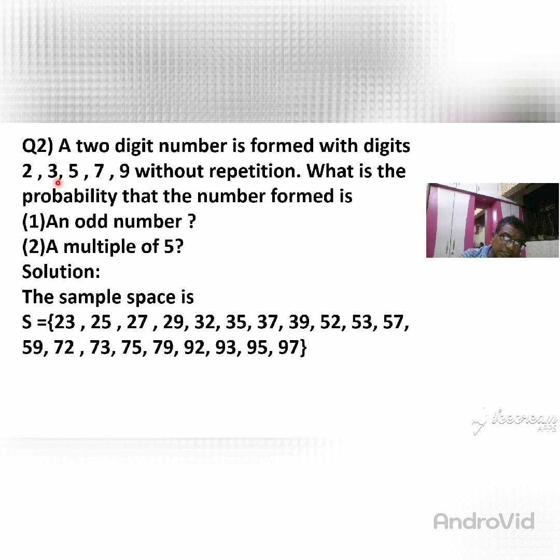But there is one thing I have not explained, and I explain it here. They say without repetition. Without repetition means this 2 and again 2, you don't write. Means you don't write 22, because there is a repetition of number 2. So that is called repetition. Means if you write 22, then it is repetition. So here we do not write 22, because of the given condition, without repetition.